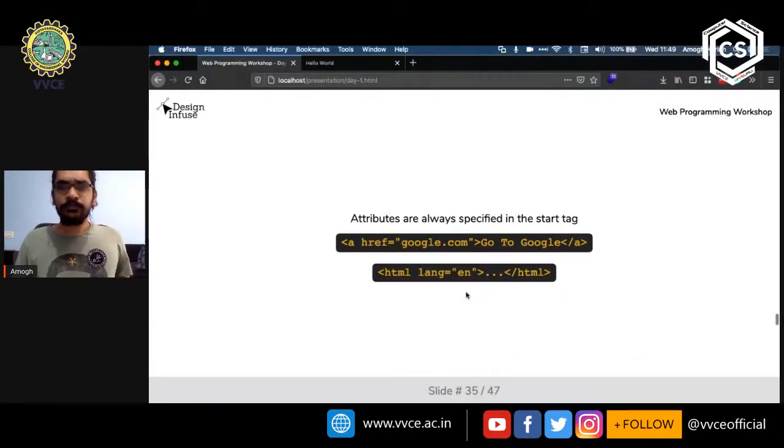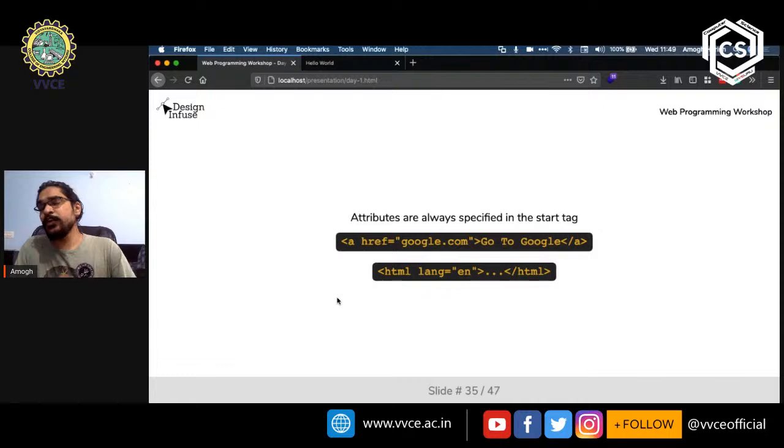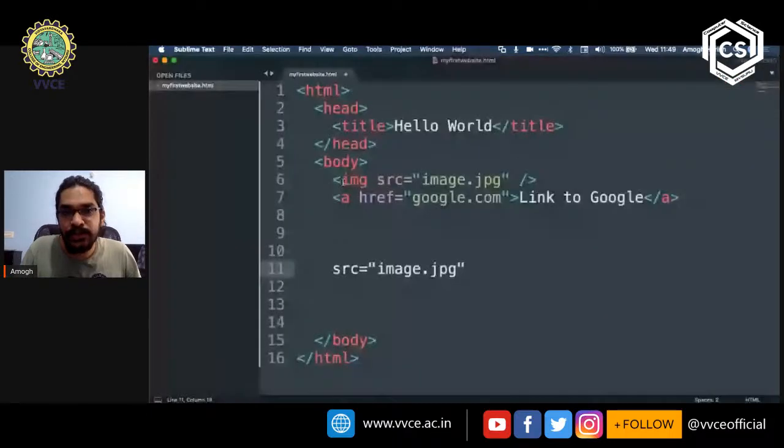Okay, now let's come back to this. The other thing that you might have noticed is that we never specify attributes in any other place other than the start tag. So if you look at image, this does not have a closing tag, by the way. This only has a start tag. So this is within the starting tag, and the href is also within the starting tag.